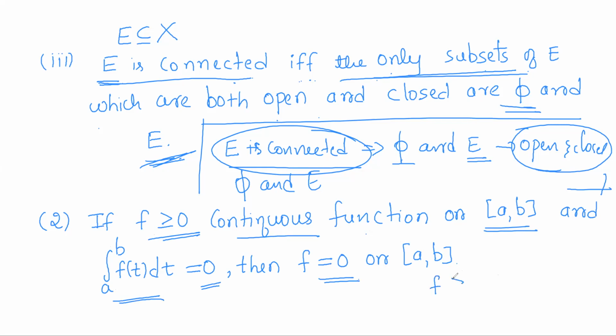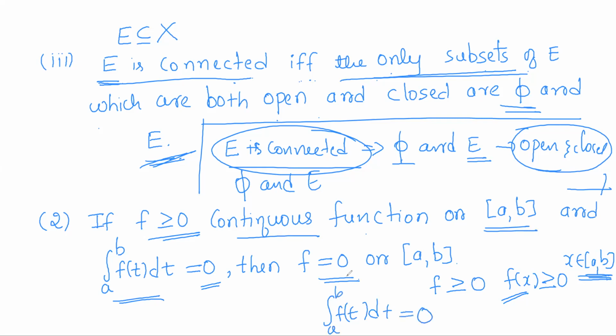That is, f is non-negative means f(x) is greater than or equal to 0 for all x varying over [a, b]. So if f(x) values are greater than or equal to 0 for all domain points, and if the integral of f from a to b is 0, then the integrand f has to reduce to 0 on the whole closed interval [a, b].